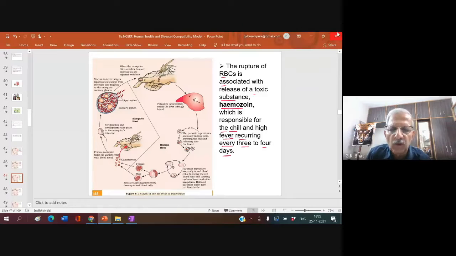So whenever you go to the doctor telling that you are suffering from fever, the doctor's first question is: do you get continuous fever, or do you get a fever with a break in the middle? Okay, so this is what you see.